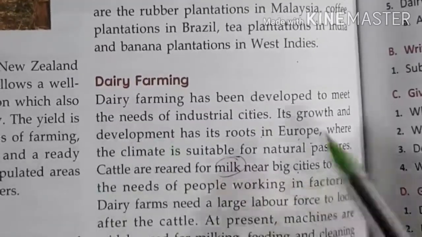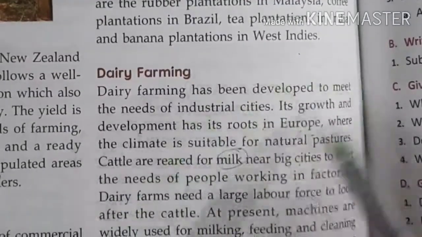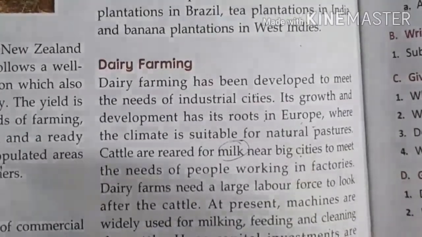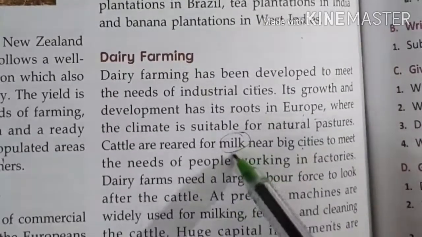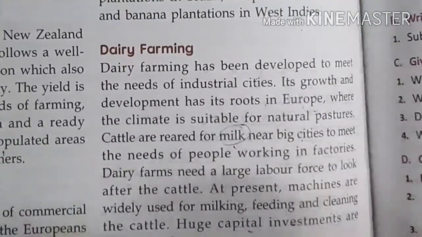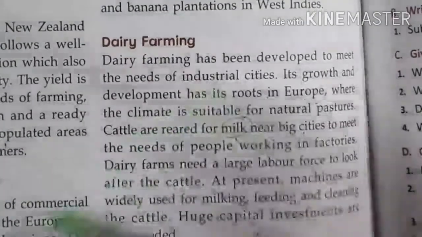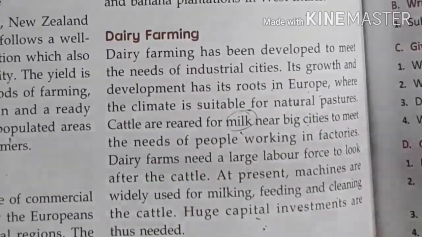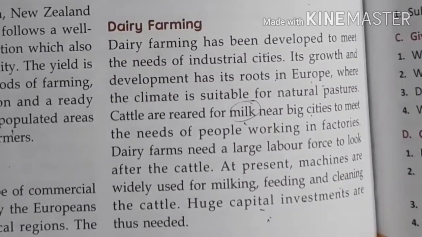Okay, so these are the various types of farming which are mostly used in these areas. The area names are given, and you will remember the area names, and along with the crop, which type of farming will be used. Like to grow milk, dairy farming is used. To manage coffee and tea, plantation agriculture is required. For wheat and rice, extensive or intensive farming is required. So these are the types of farming upon which your crops are dependent. Okay, by this your chapter gets over.